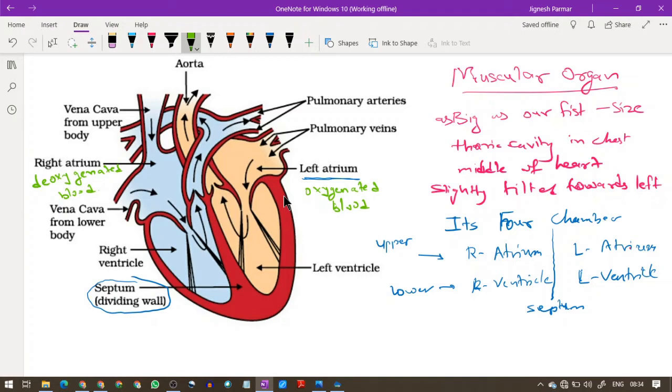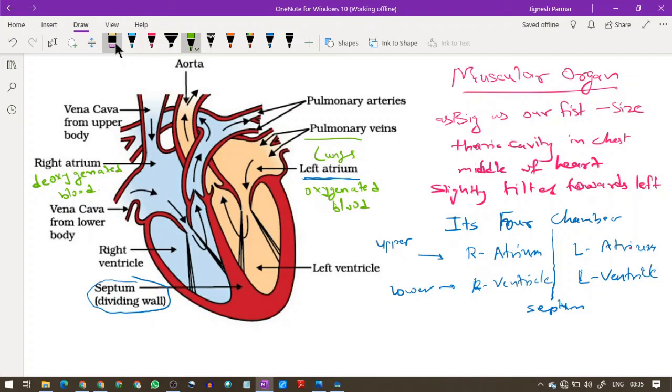You can see here the veins. This vein is called the pulmonary vein. Now where does this vein come from? It comes from the lungs. First let us understand how this blood comes to the lungs. It is a very simple and very nice system which is given to us in our textbook, the human heart. God has created a very nice creature. This blood is coming from the lung.